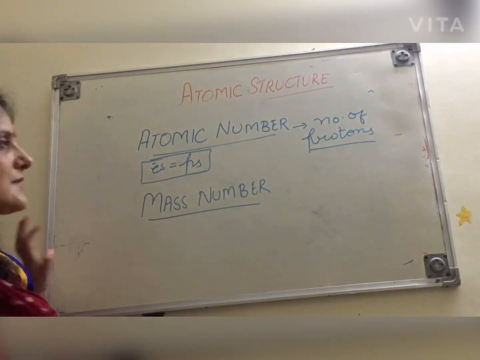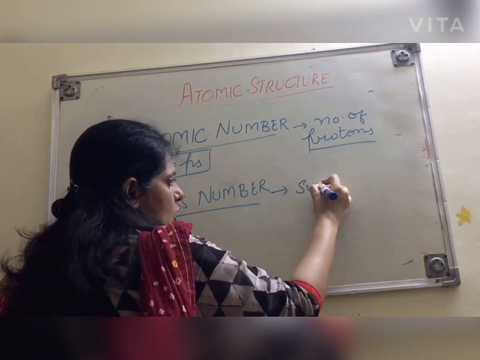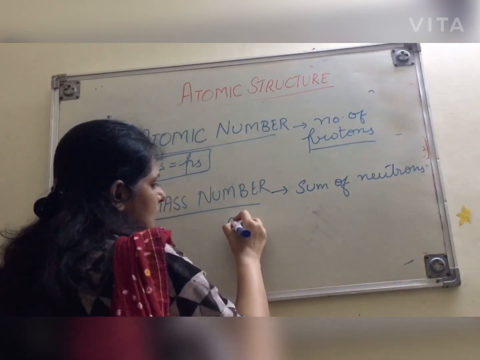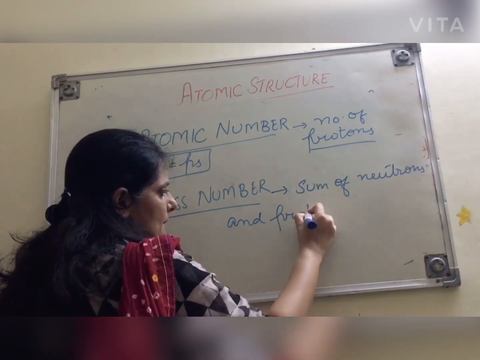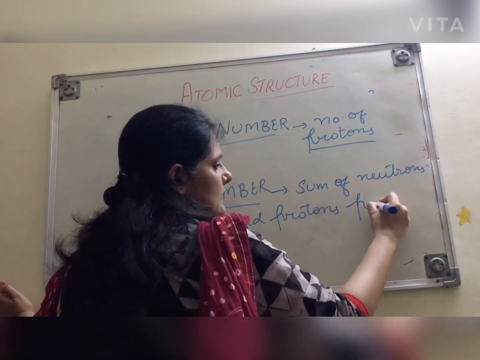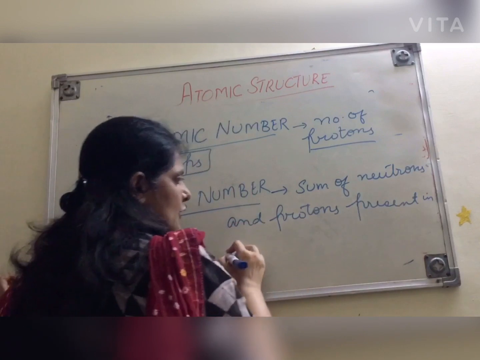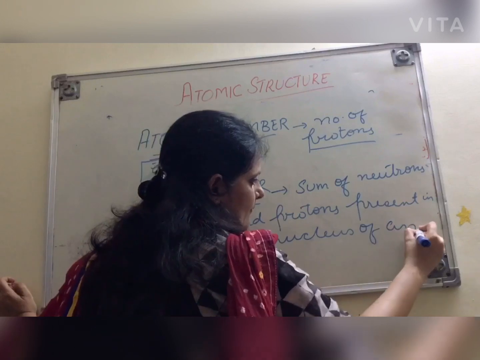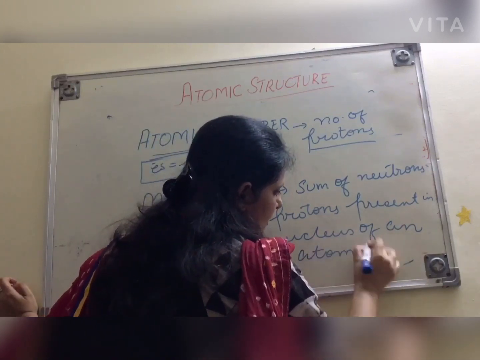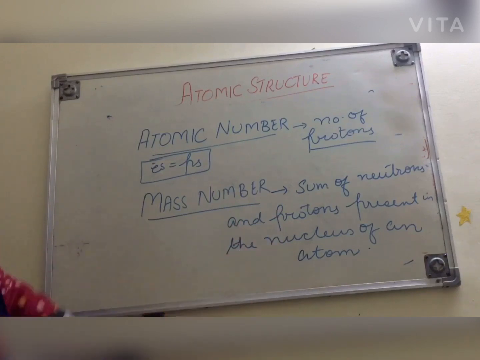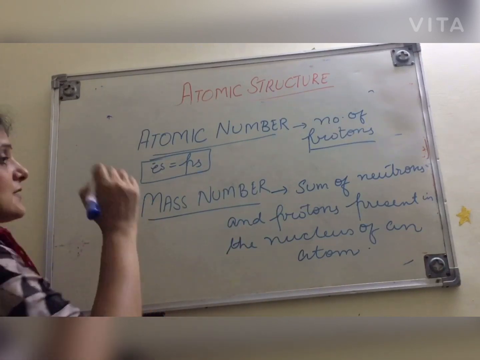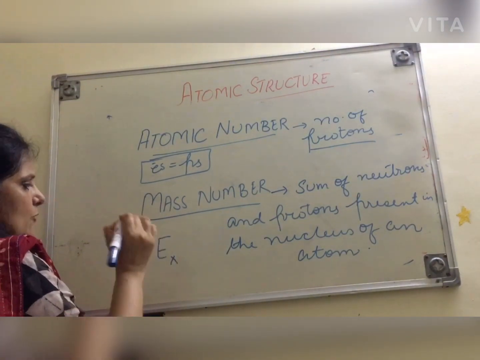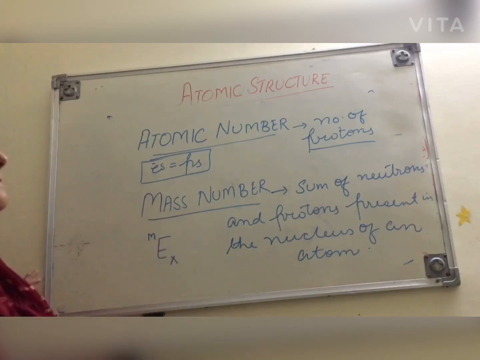Mass number. Mass number is the sum of neutrons and protons present in the nucleus of an atom. The sum of neutrons and protons present in the nucleus of an atom is known as mass number. For an element, here we write the atomic number and here we write the mass number.